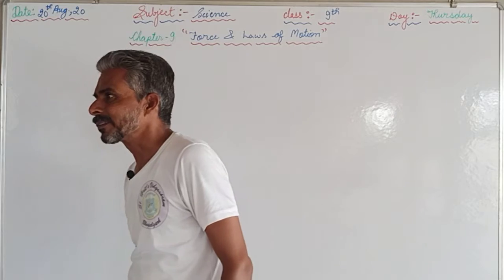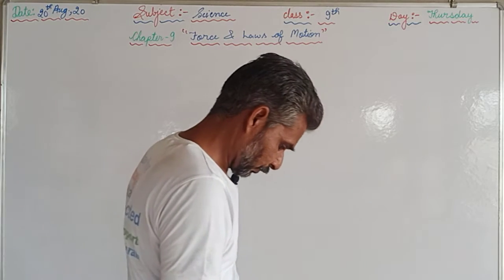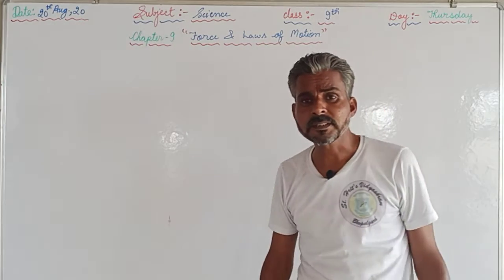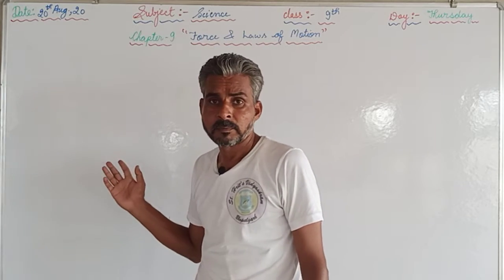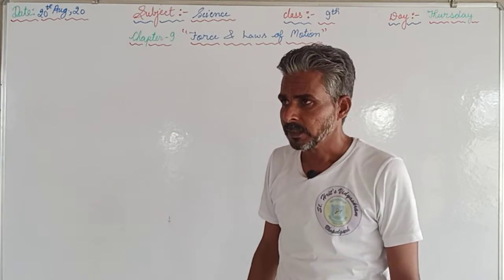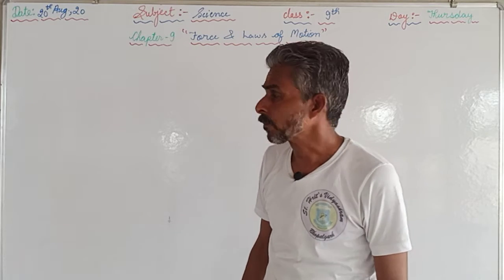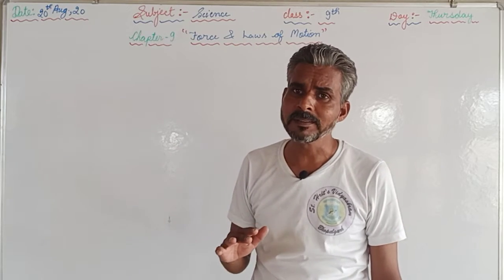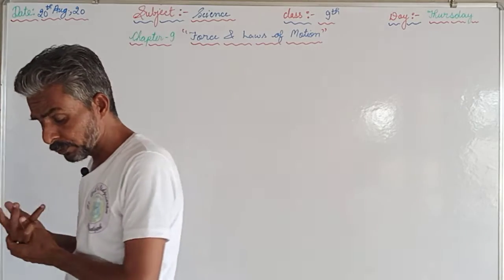At the same time we have discussed the second law of motion. For the second law of motion we have two statements. The first statement, with which we start to find out the numeric expression, that is F is equal to ma, force is equal to mass into acceleration. The statement was: force is directly proportional to the rate of change of momentum.